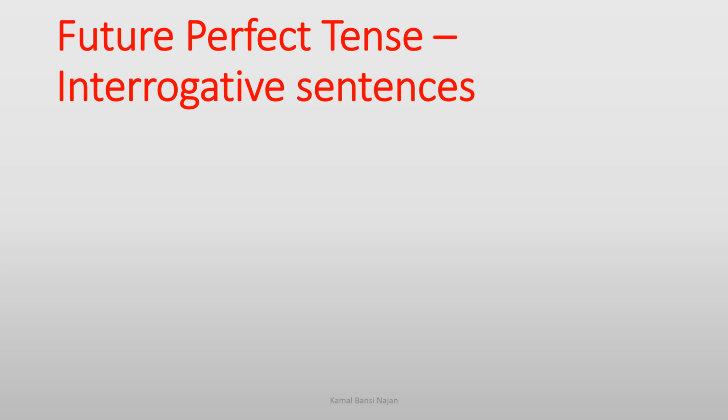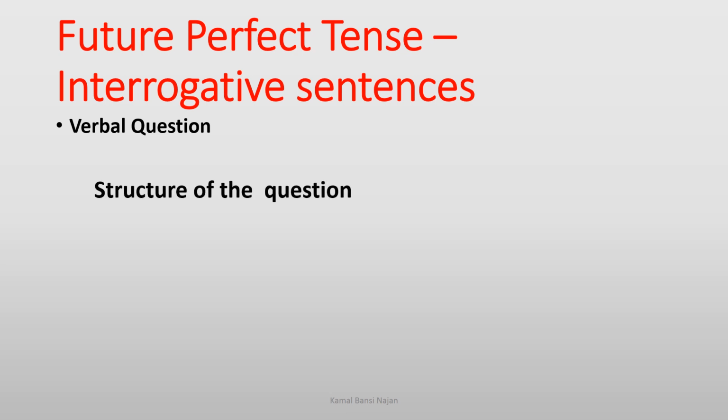Future perfect tense. Let's learn interrogative sentences. In interrogative sentences, there are two types of sentences, or you can say questions. First type of question, verbal question. For verbal question, we have the structure of the question: will plus subject plus have plus past participle verb 3 plus object.